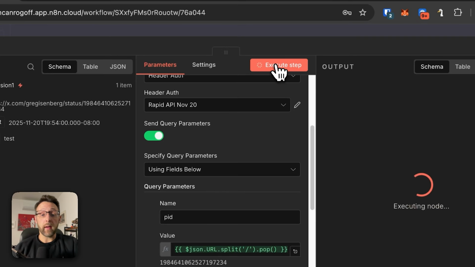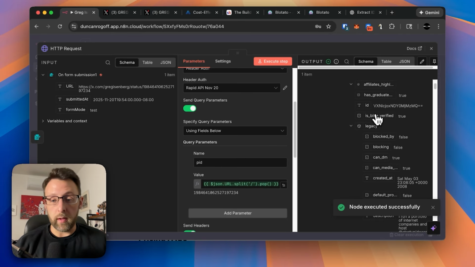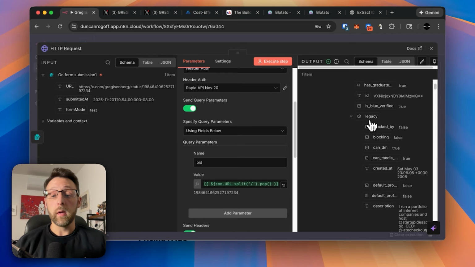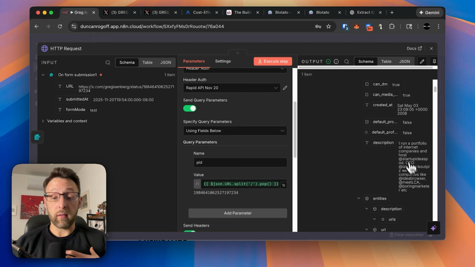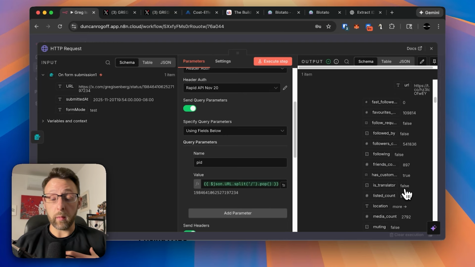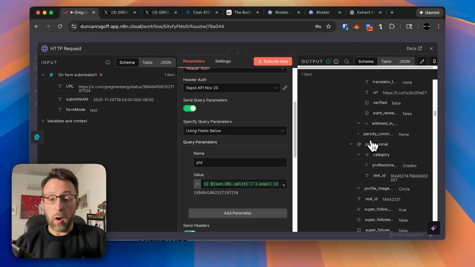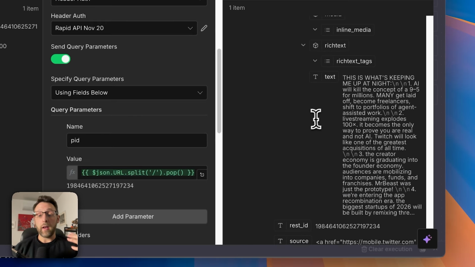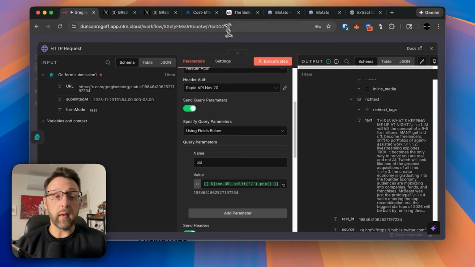So we can just go ahead and click execute step from here. You can see RapidAPI is getting to work, and literally in just a couple of seconds, we have returned all of this data. Super, super powerful. If we scroll down here, we can get some information about Greg. You can see this is the description of his profile, which is really, really cool. And we can scroll down even further and just keep going. And eventually you're going to get to this field that says text. And you can see that this is the text of the actual post. This is what's keeping me up at night. AI will kill the concept of a 9 to 5 for millions, et cetera, et cetera.